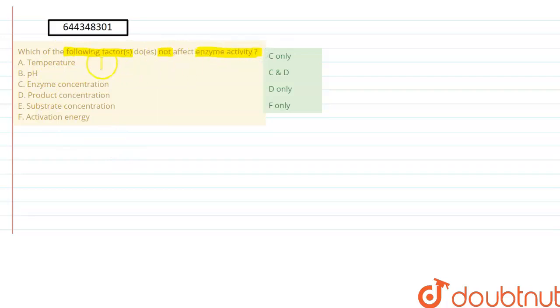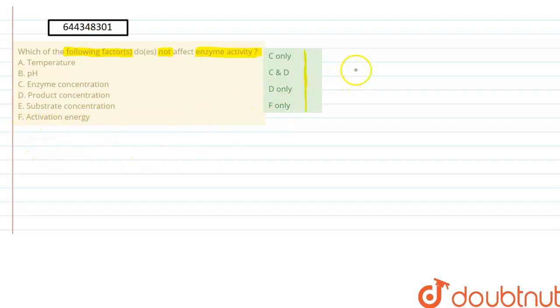Hello students, the question is which of the following factors does not affect the enzyme activity? So we have been given a list of factors from A to F and we need to see which of these factors influence the activity of enzyme and then choose the respective options from these four options given here, right? So let's discuss these factors one by one.